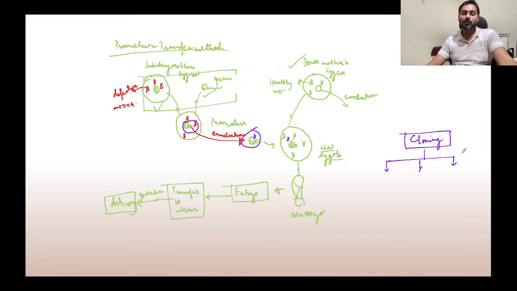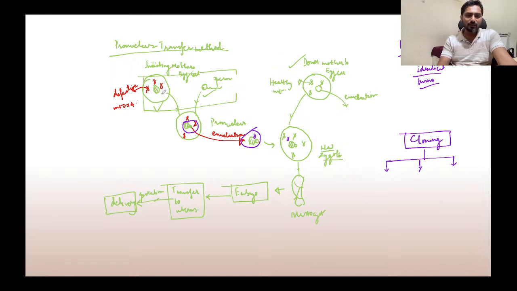Have you heard about twins, identical twins? Yes. So similar genetic composition. So identical twins, nature does cloning. So that is a natural method of cloning. When we are talking about cloning here, yes, bacteria also. So any organism which goes for an asexual method of reproduction.